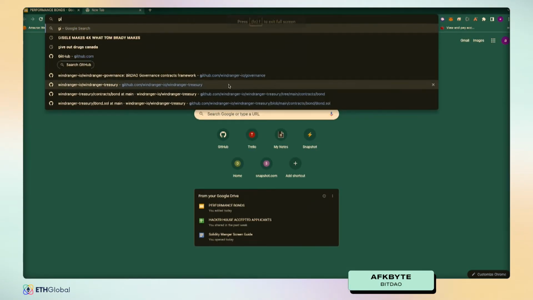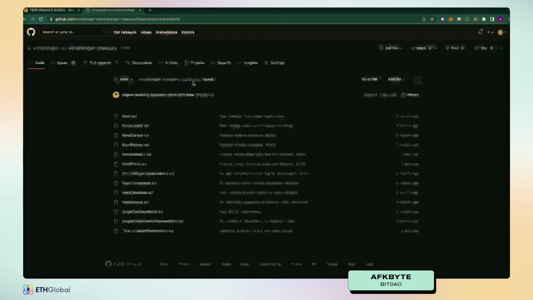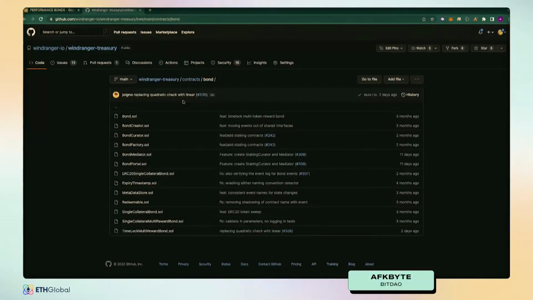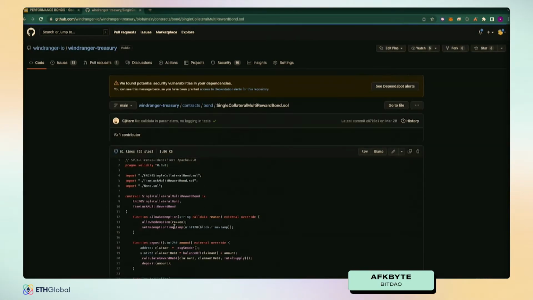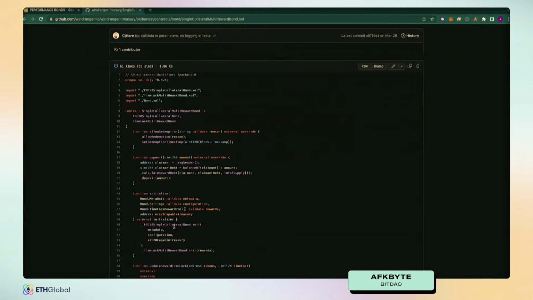Yeah. So this is the Wind Ranger Treasury repository. This is where we keep most of our DAO tooling and treasury-related tooling code. I'm going to be walking you through a pretty simple single collateral multi-reward bond. This is a bond where you can stake some sort of ERC20 collateral and then receive or redeem some arbitrary set of ERC20 tokens as rewards from that particular bond itself.